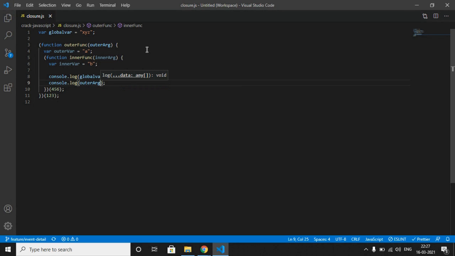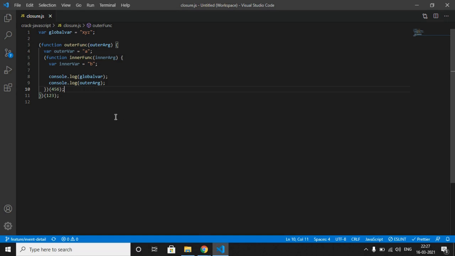Okay, so now what do you think? What will it print? 123 or undefined? Can you guess it? Let me run it in browser. Yes, 123. As I said, inner function has access to the three scopes.